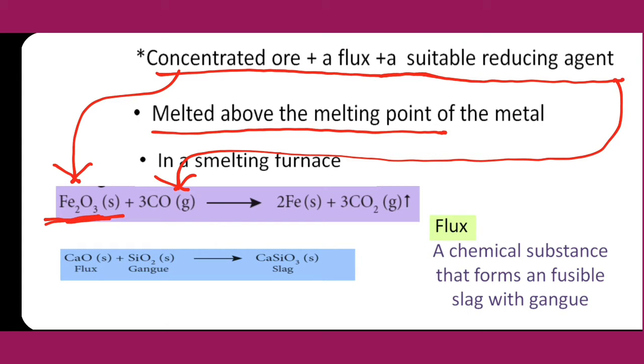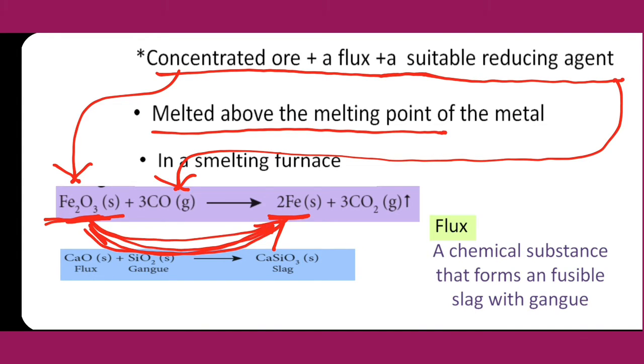Here Fe2O3 is reduced to Fe, because reduction, as you learned in your lower classes, means removal of oxygen. Oxidation means addition of oxygen. Here reduction takes place because oxygen is removed from Fe2O3, and remaining is Fe only. So this is called reduction.